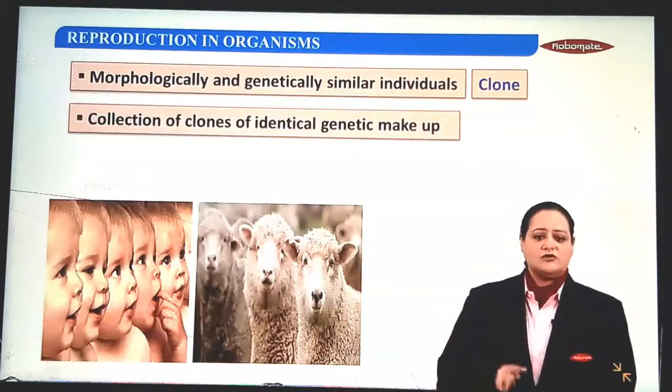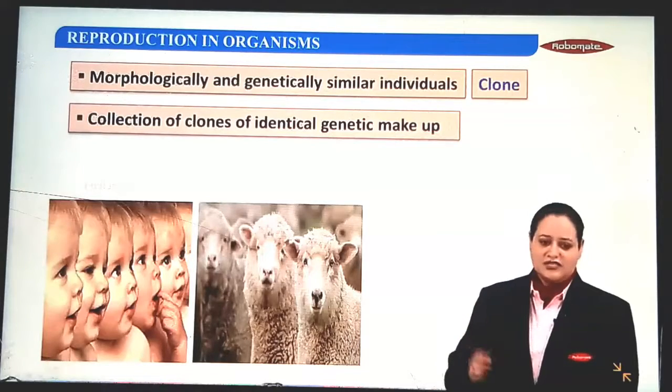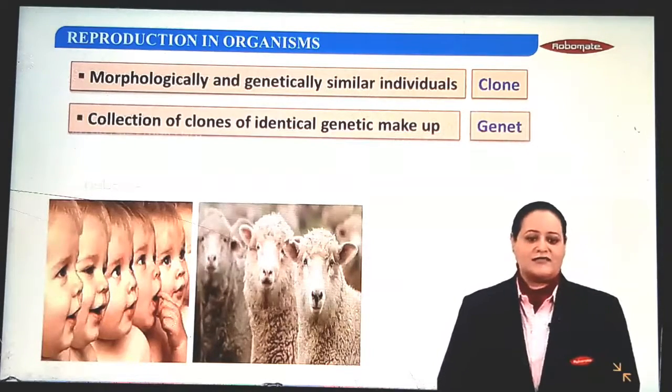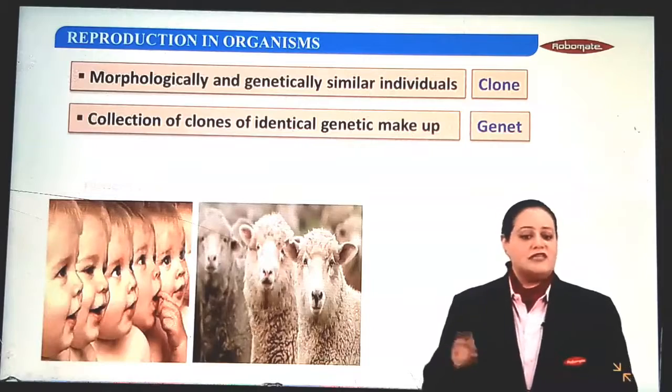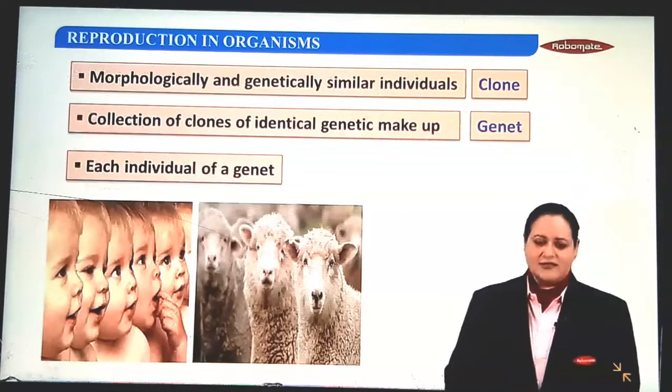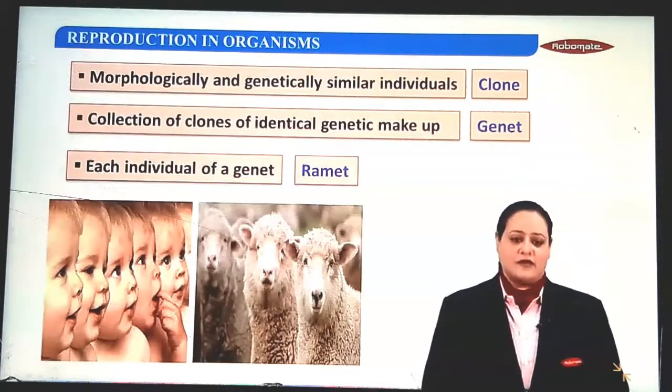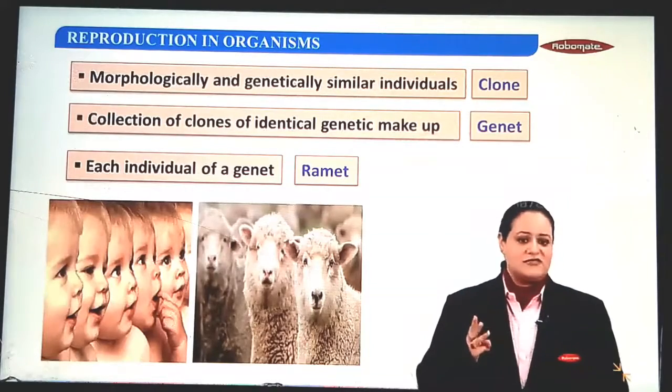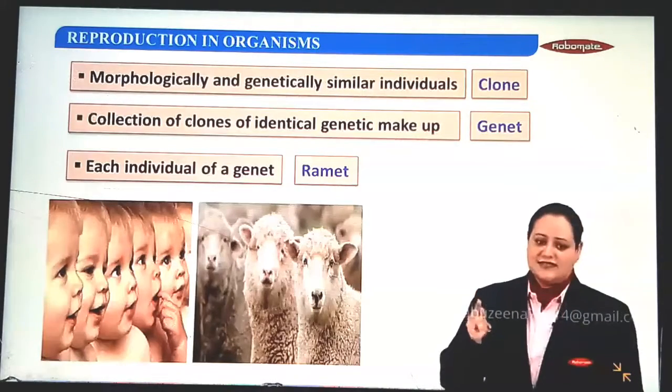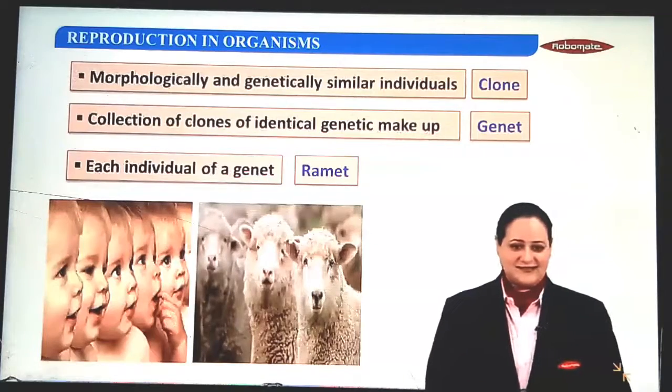All the clones of the identical genetic makeup are called the genet. Each individual of a genet is called a ramete. So we discussed three terms here: the clone, the genet, and the ramete.